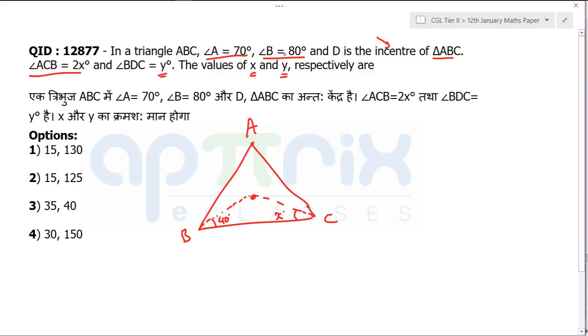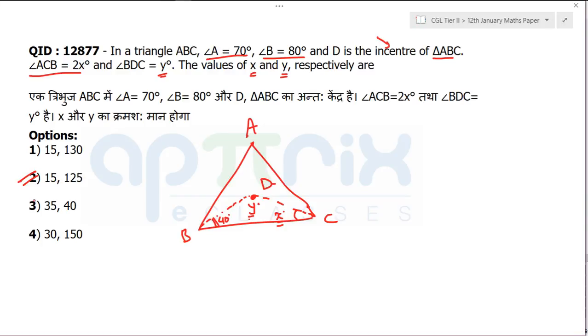And what else has been provided? BDC, and D is the incenter, this has been given to be y degrees. Now you can clearly see from here that in a triangle, if one angle is 40 degrees, the sum of the other two angles will be how much? 140 degrees. That should happen. In any triangle, the sum of the angles is equal to 180 degrees. You can clearly look at the option where it is happening. Nowhere it is happening, only in the second option. So 15 plus 125 will be equal to 140.